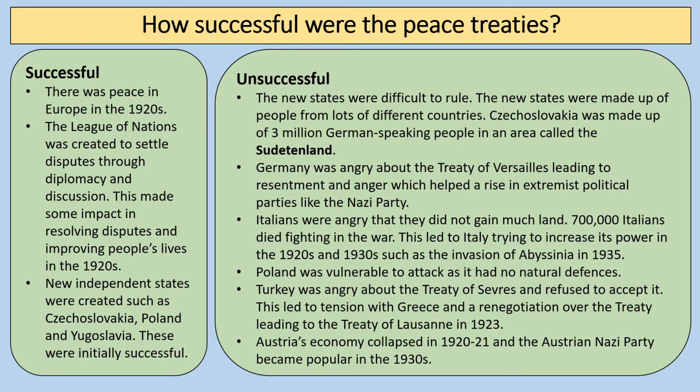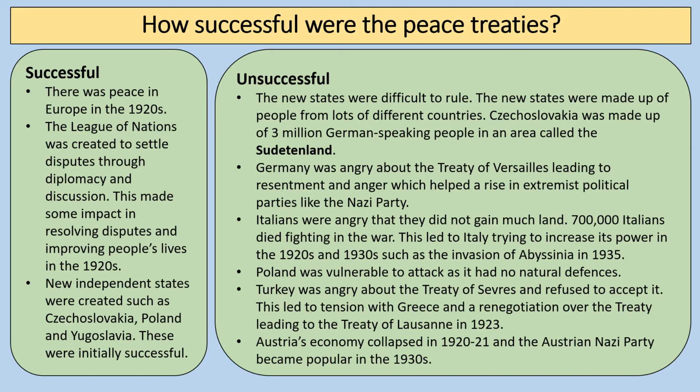Italians were also very angry that they did not gain much from their involvement in the First World War. 700,000 Italians died fighting in the war. The Italians weren't part of the key decision making at Versailles. They're not one of the big three, and they don't really gain a lot themselves from the peace agreements. So therefore, we see Italy trying to increase its power in the 1920s and 1930s. We see that when Italy invades Corfu in 1923, in the invasion of Abyssinia in 1935, and in the rise to power of Benito Mussolini after his march on Rome in 1922.